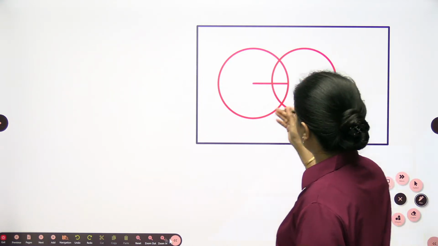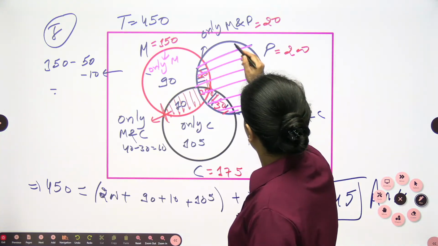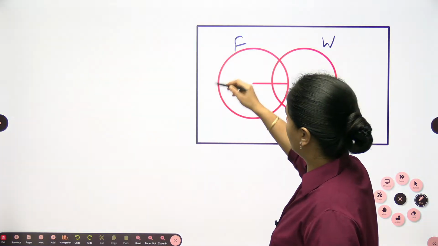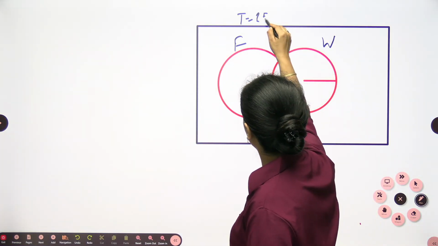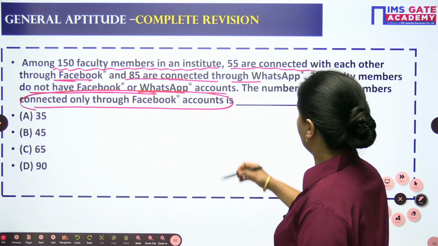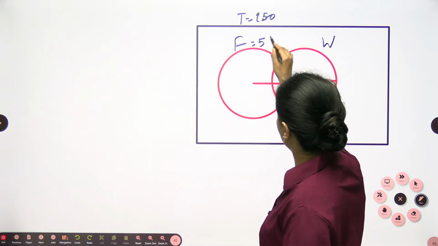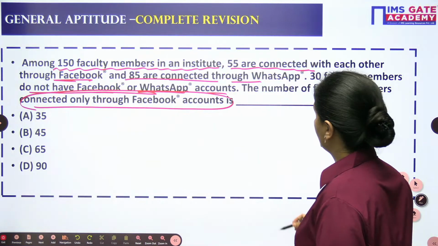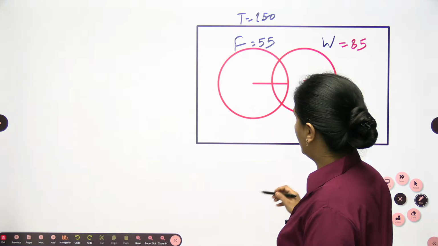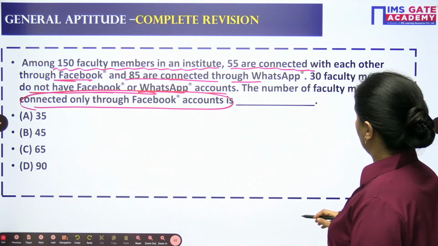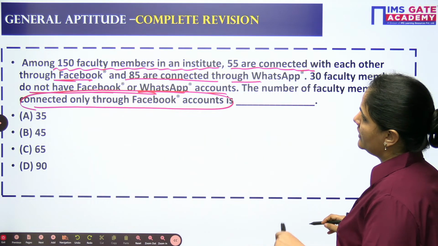Okay, so here I can see I'm having Facebook and WhatsApp. Total faculty members are 150 in this case. Facebook, 55 are connected with each other through Facebook. So this is Facebook, and 85 are connected through WhatsApp. So this is WhatsApp. 30 faculty members do not have both of them. So do not have both of them is 30. None of them.